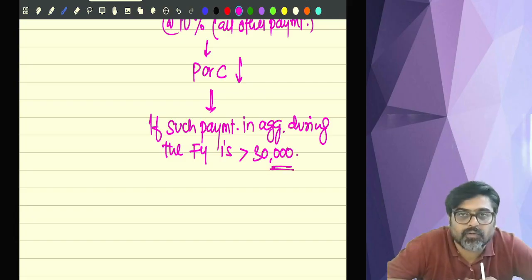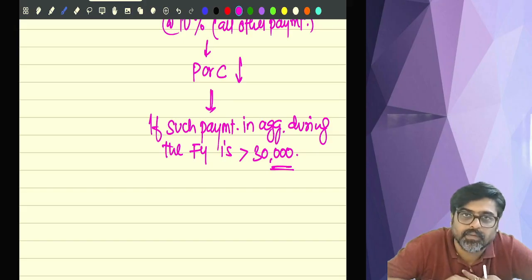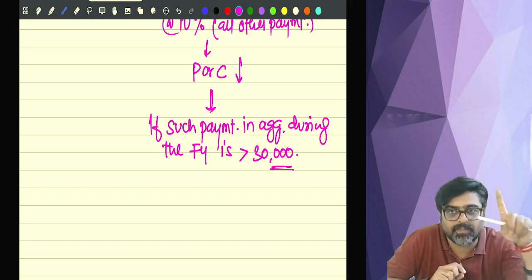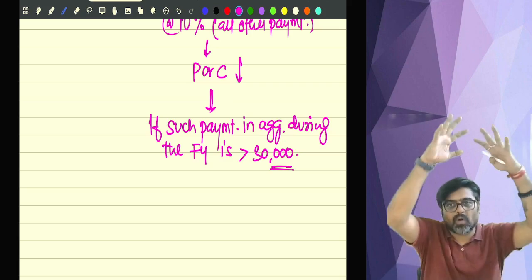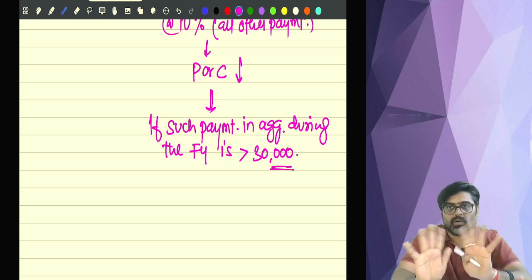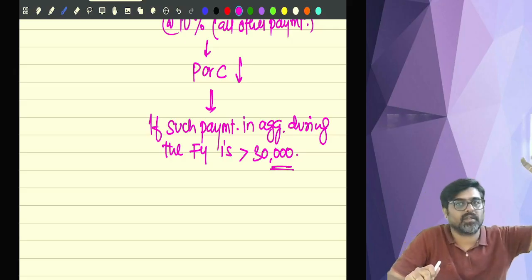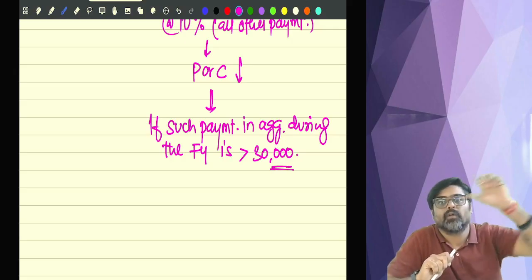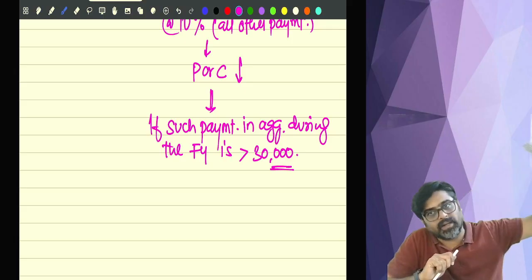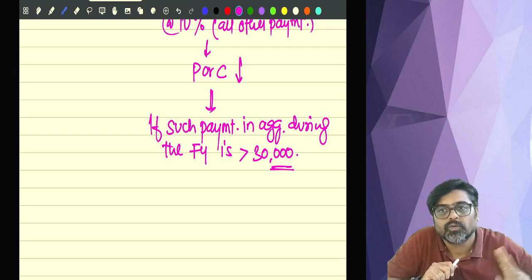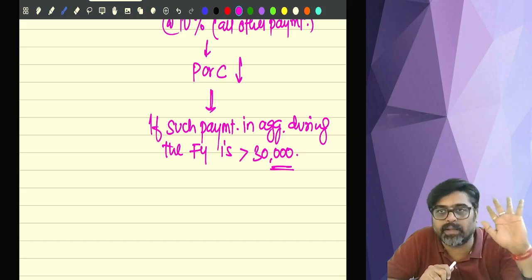So if professional fees paid in a year to the resident is more than 30,000, TDS will be deducted. This 30,000 limit is separate. This is not for all the payments taken together. No. Professional fees, 30,000 limit separately. Fees for technical services, 30,000 limit separately. Getting my point? So this 30,000 limit is applicable for each payment.